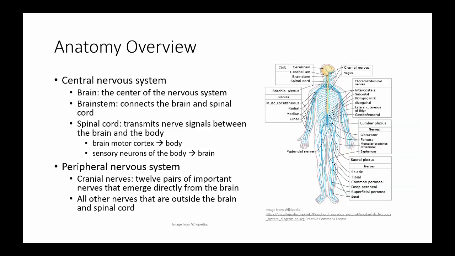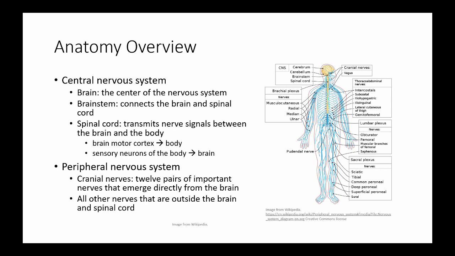Now we'll briefly overview the anatomy of the nervous system. The central nervous system includes the brain, brainstem, and spinal cord. The brain is the center of the nervous system. The brainstem connects the brain to the spinal cord, and the spinal cord transmits nerve signals between the brain and the body. For example, by transmitting signals from the brain motor cortex to the body for movement, and transmitting signals from sensory neurons of the body to the brain for sensory processing in the brain.